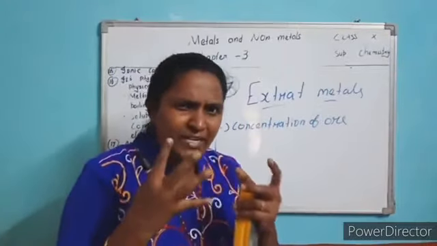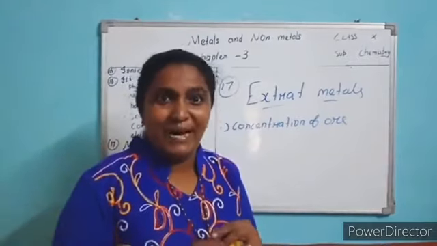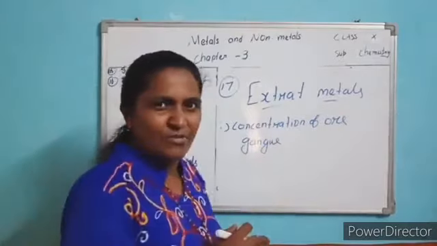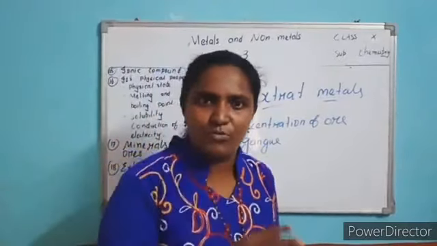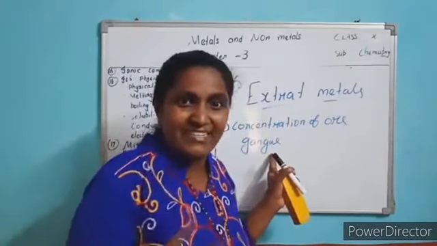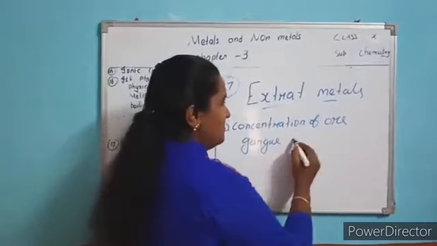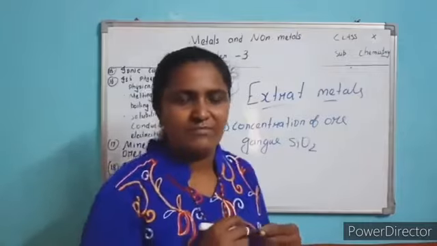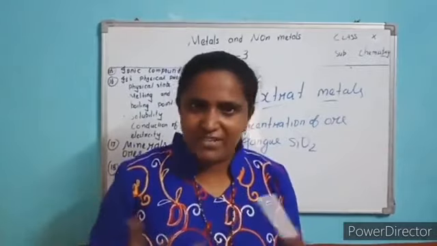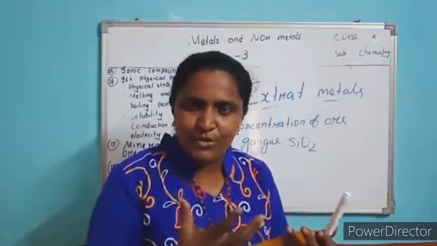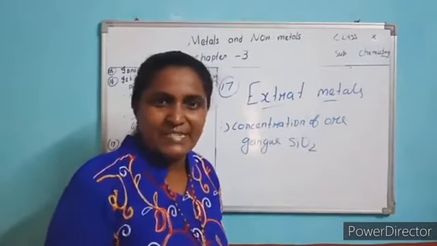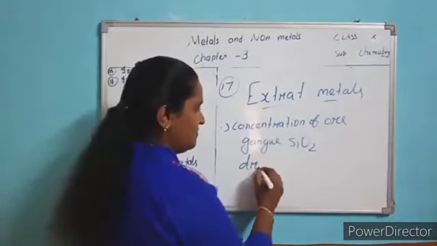What is concentration? Depending upon the nature of the ore, they remove the gangue, matrix. What is gangue? Muddy is there, no? When you take a 5 rupee coin, what is there around the coin? Soil is present, no? That soil is called gangue, earthly impurities, silicon dioxide. The ore has gangue because we get it from the earth's surface. So the ore has earthly impurities, they remove the impurities. That process is called concentration of ore. The other name is dressing of ore.